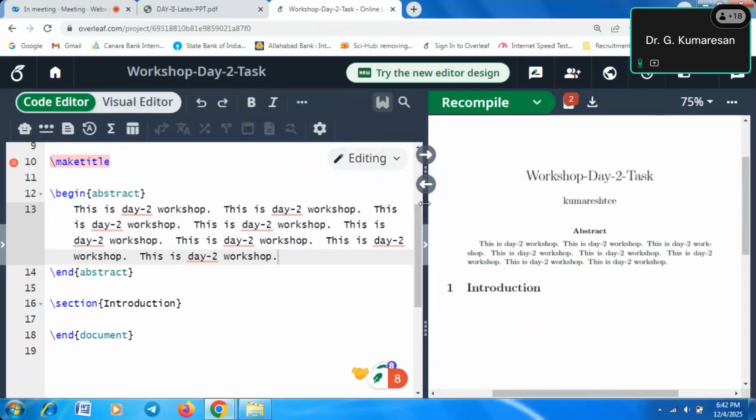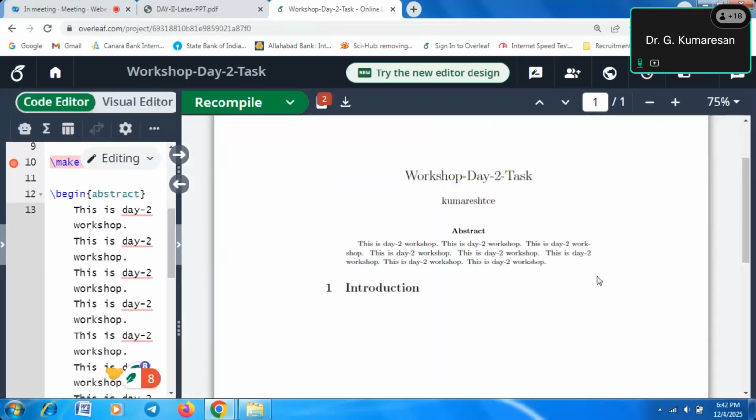See, here you will see automatically "workshop" is a single word. Whenever we are using this abstract command, automatically it will put a hyphen, because this is a continuous word. So LaTeX will take care of all those things and finally it will come to the next line. So that is the advantage if you are using LaTeX.